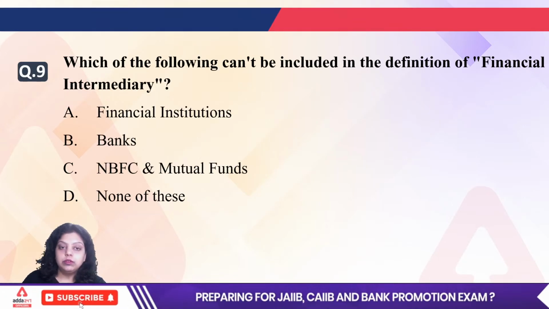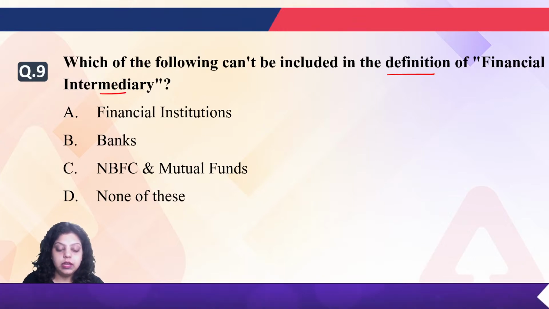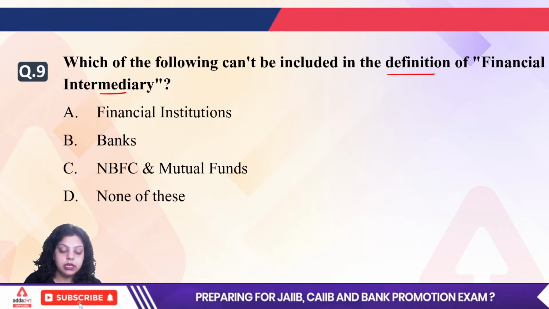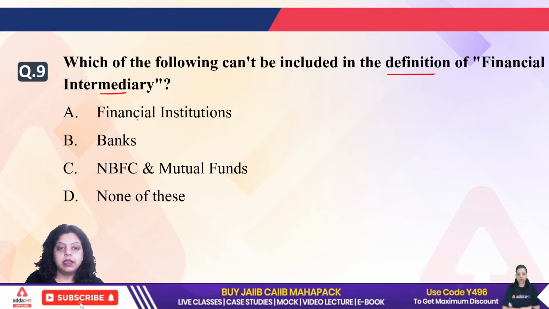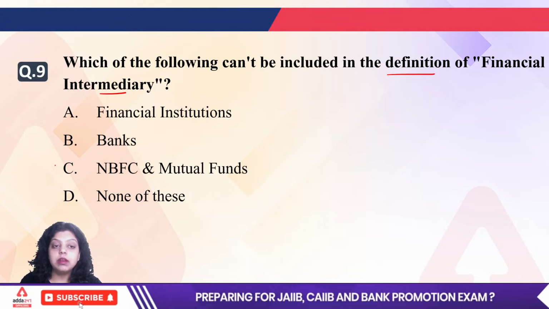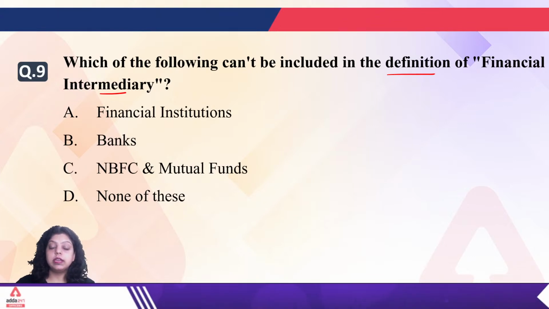Next, which of the following can't be included in the definition of financial intermediary? First is financial institution, second is banks, third is NBFC and mutual funds, fourth is none of the above. So which of the following will be the answer for the 9th question? Not in the definition of financial intermediary.